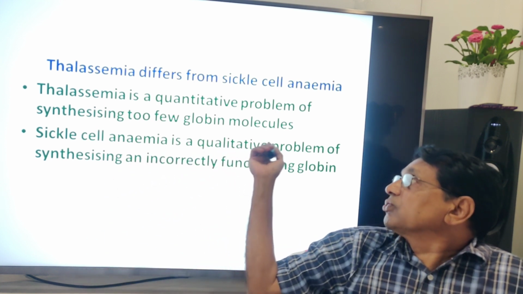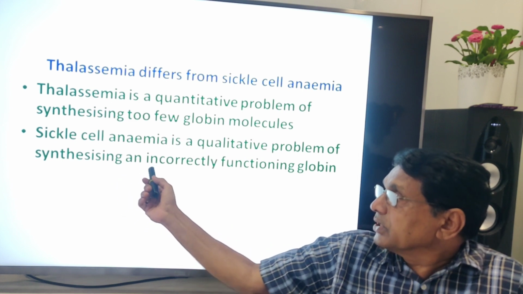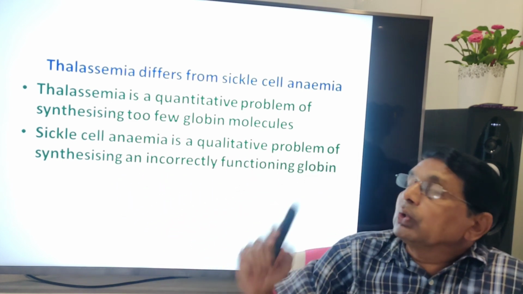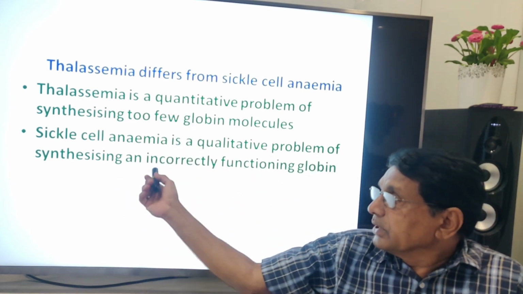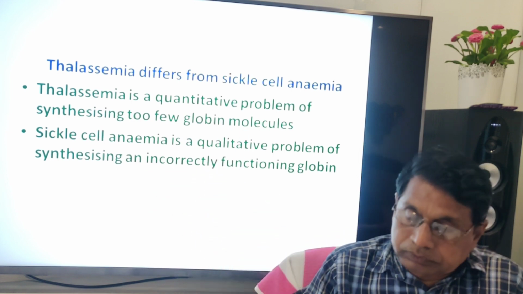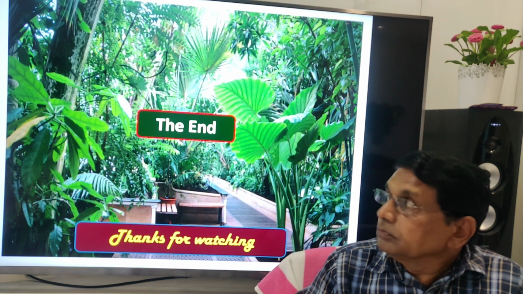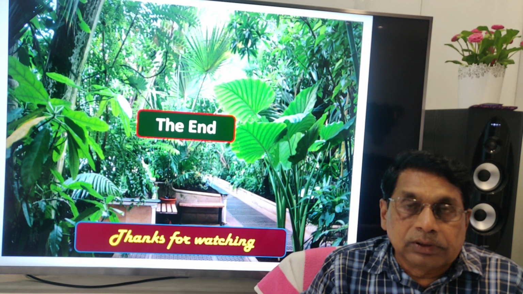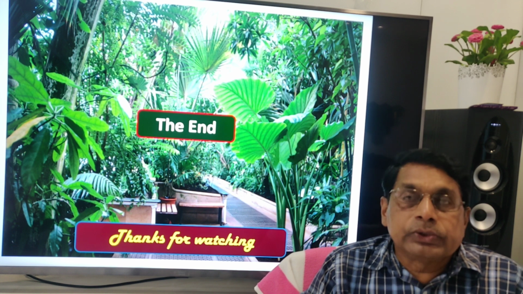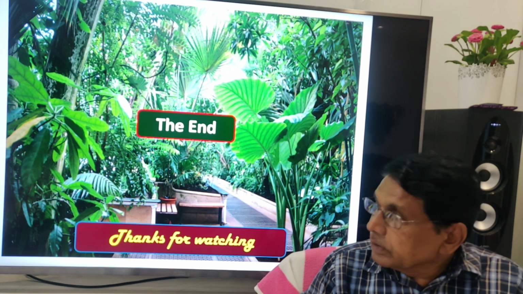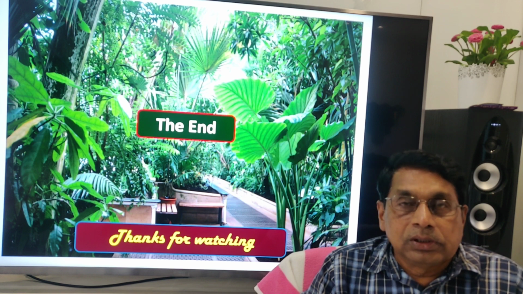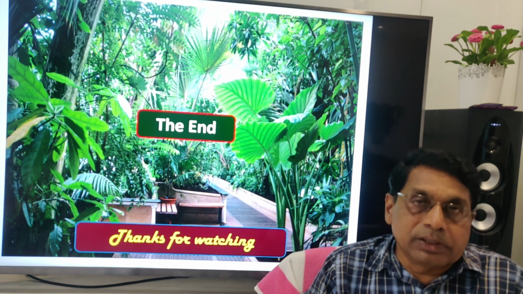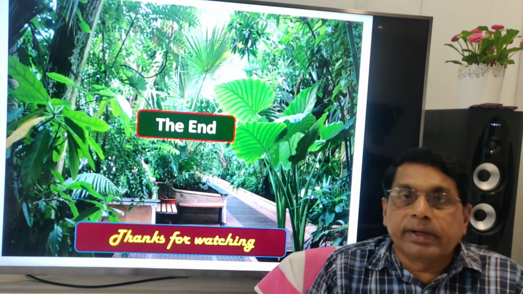Sickle cell anemia is a qualitative problem of synthesizing an incorrectly functioning globin. Here less, there incorrect. That is what we have seen: sickle cell anemia, then phenylketonuria, then thalassemia. All these three are autosomal recessive but are located on different chromosomes.